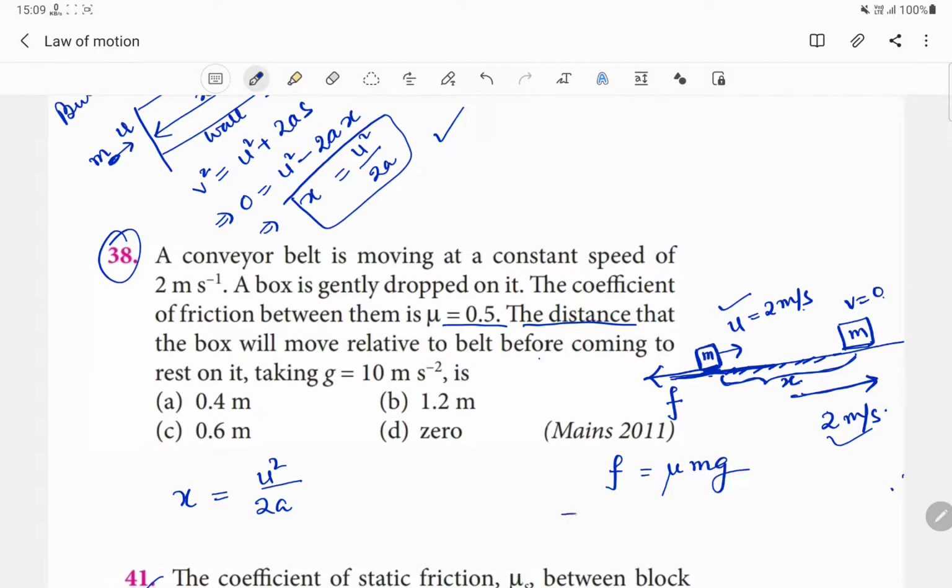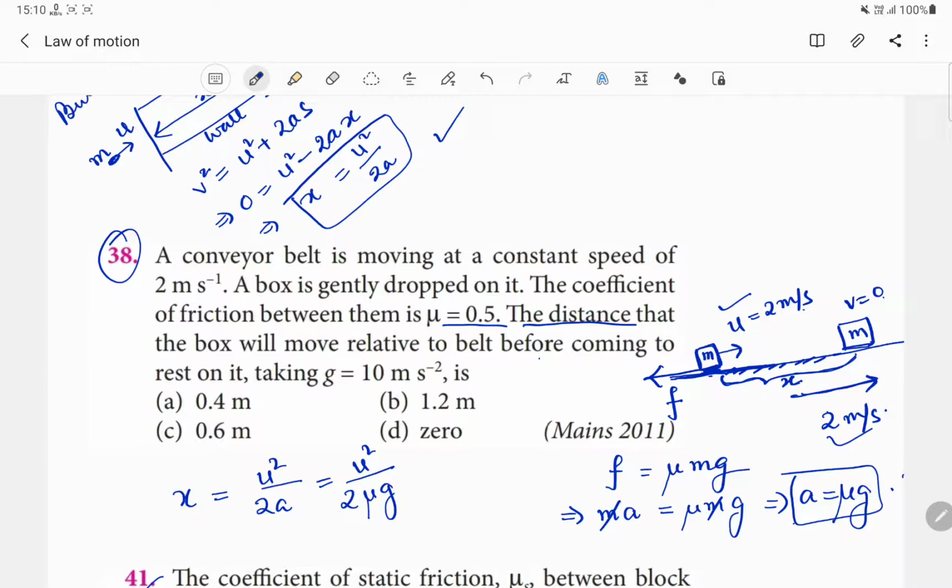Okay, and we know that this retardation will be produced by frictional force, and we know that force is equal to mass into acceleration. In this case it will be m times retardation equals mu mg, and from here m gets cancelled out, and we will be having retardation a equal to mu g. We just put the value of retardation over here. It will be u square divided by twice mu g.